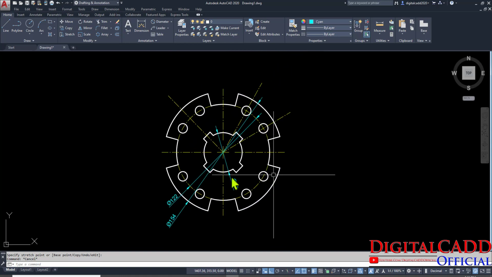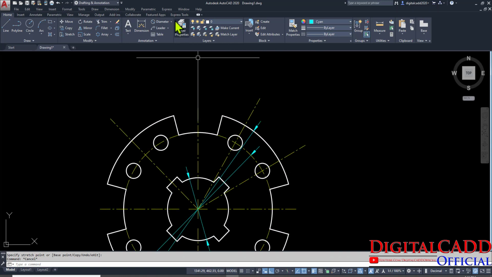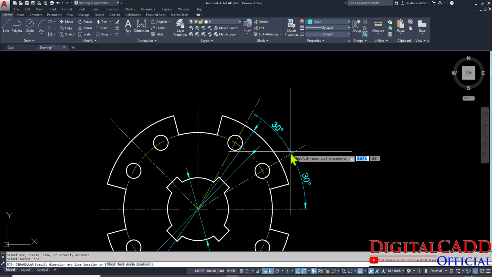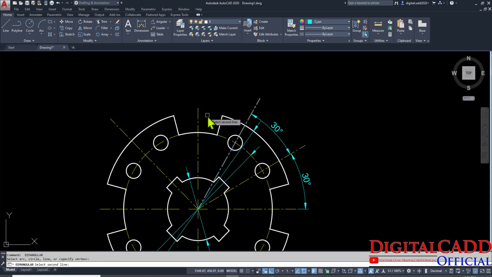Okay, and angle we must show here, angular. Here you can see 30 degree, space bar to repeat the same command. And that's all about this drawing.